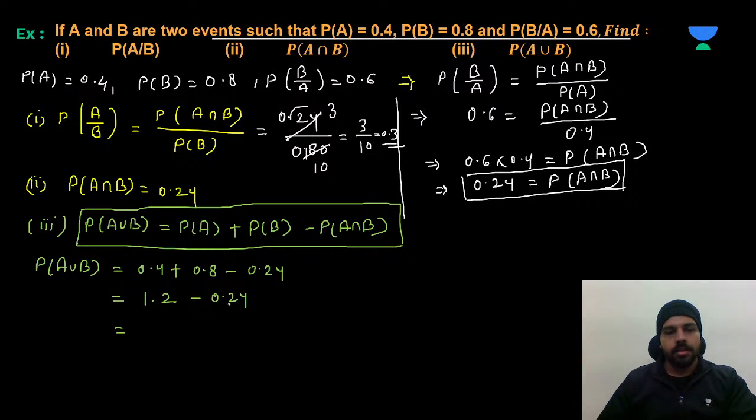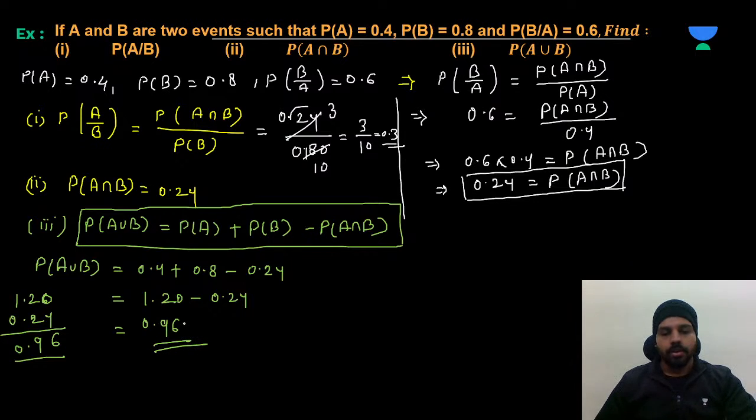1.2 minus 0.24. So you can write here 1.20 minus 0.24. So 10 minus 4 is 6. Now here will be 1, so we can consider it over here. So you can write this as 1.20 and 0.24, and we can easily subtract them. 10 minus 4 is 6, 11 minus 2 is 9, and 0. So 0.96 we can write over here. Understand? This will be your answer. Clear to all? Fine. So we have taken out all the three values over here.